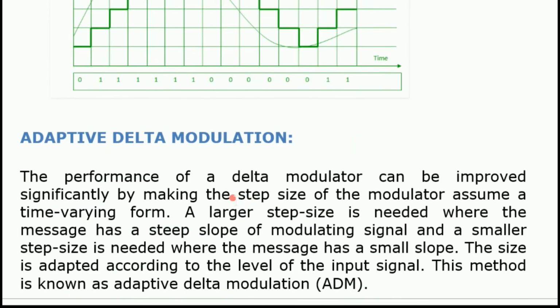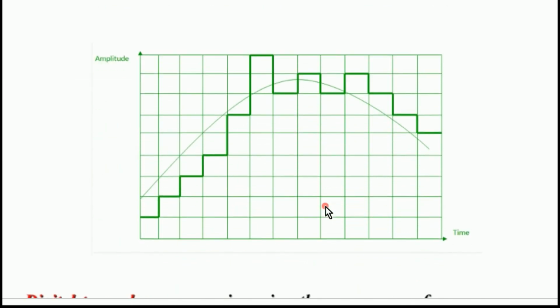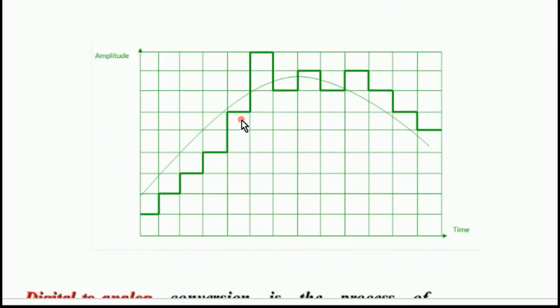Then adaptive delta modulation. The performance of a delta modulator can be improved by making the step size of the modulator assume a time varying form. A larger step size is needed where the message has a steep slope of the modulating signal, and a smaller step size is needed where the message has a small slope. The size is adapted according to the level of the input signal. This method is known as adaptive delta modulation. Here you can see, where the lower step size is enough, and where it needs a larger step size.